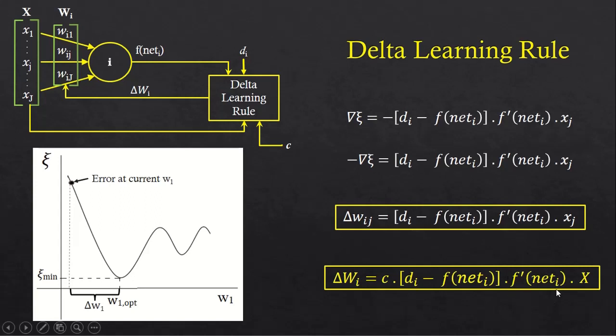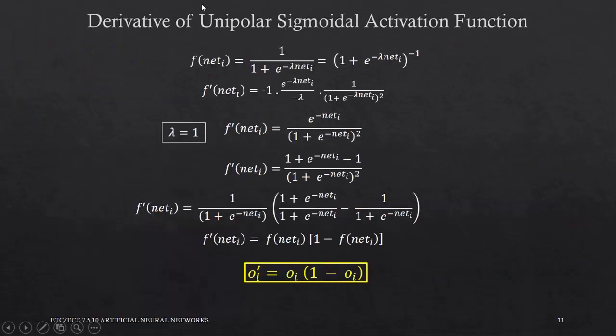Now, let us obtain the expressions for f dash of net I when the activation function is firstly a unipolar sigmoidal activation function and secondly a bipolar sigmoidal activation function. Let us first consider the unipolar sigmoidal activation function.